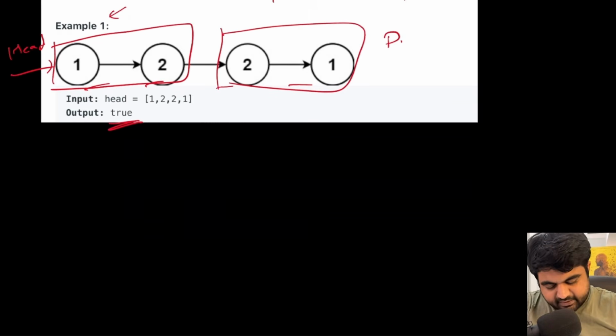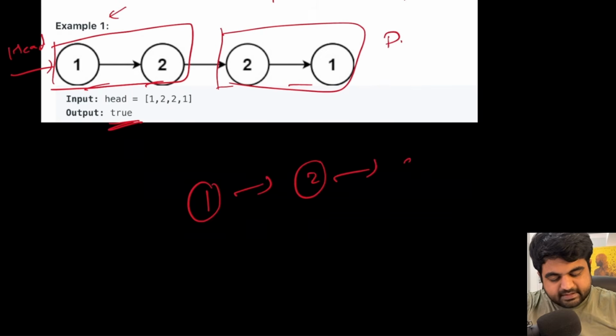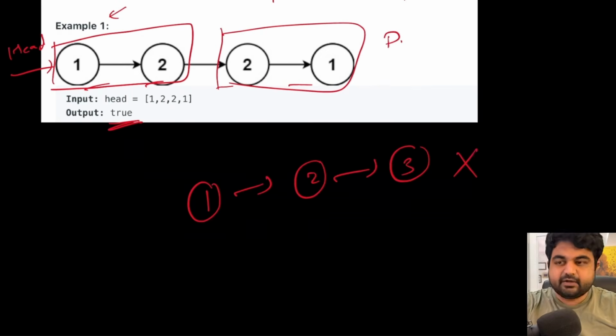Suppose we were given a linked list like this, where values are 1, 2, and then once again 3. In this case, this is not a palindrome. But in this scenario, instead of this being 3, if we had the value as 1, then this would have become a palindrome, and we need to return true.